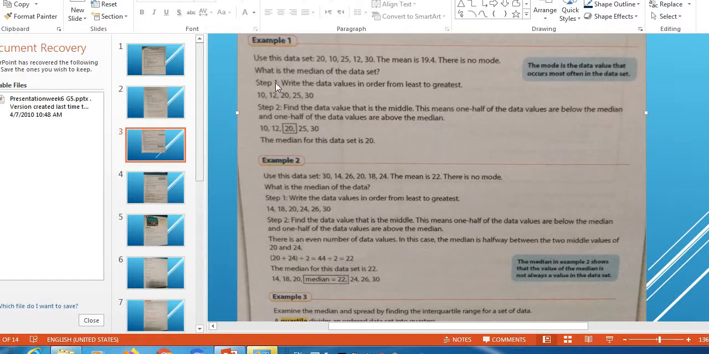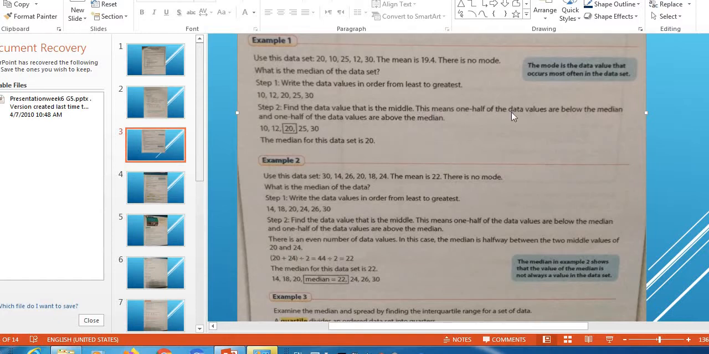Step 1: write the data values in order from least to greatest. 10, 12, 20, 25, 30. I ordered these values from least to greatest. Step 2: find the data value that is the middle.